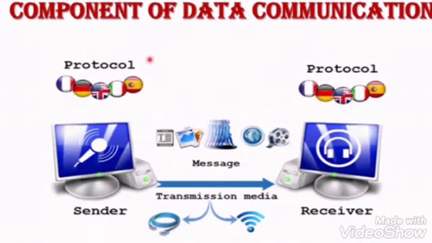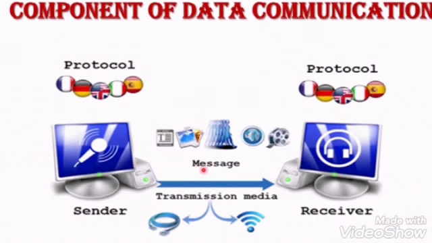Next, we move on to the next topic, components of data communication. So, a data communication system has 5 major components: message, sender, receiver, transmission media, and protocol. So, these are the 5 major components of data communication. So, message. What is a message? Message is any form of information that can be transmitted between sender and receiver.